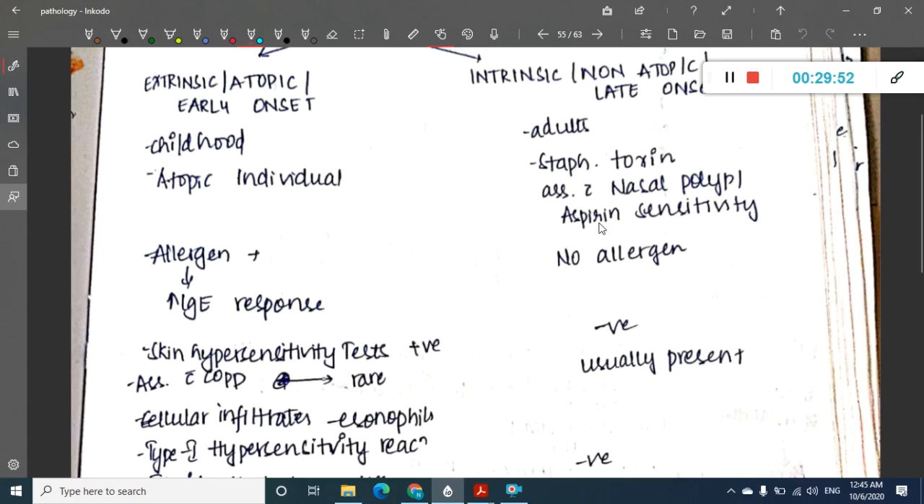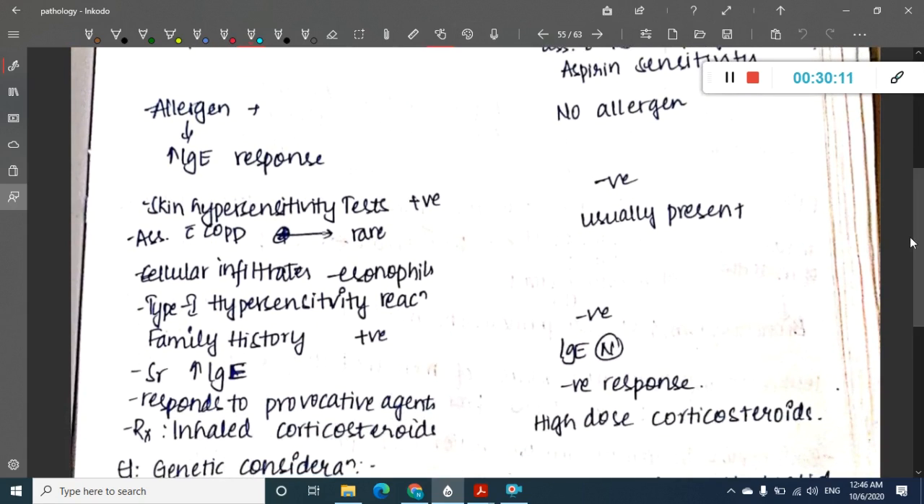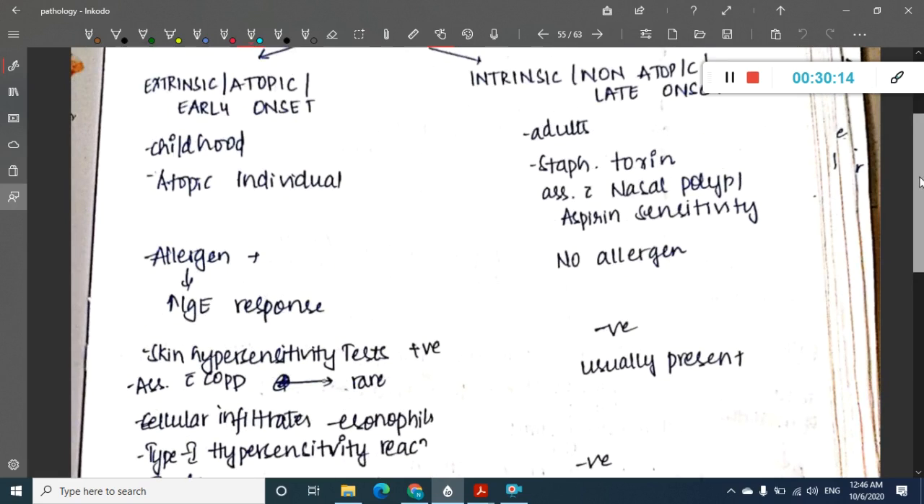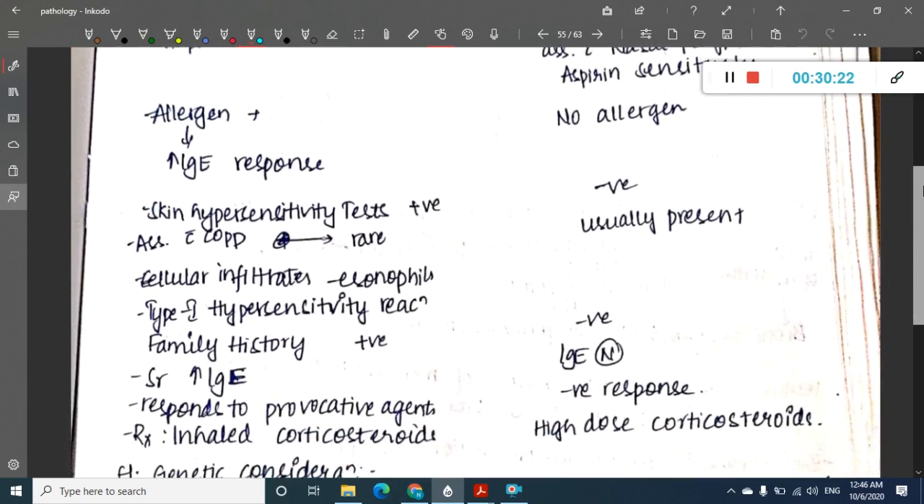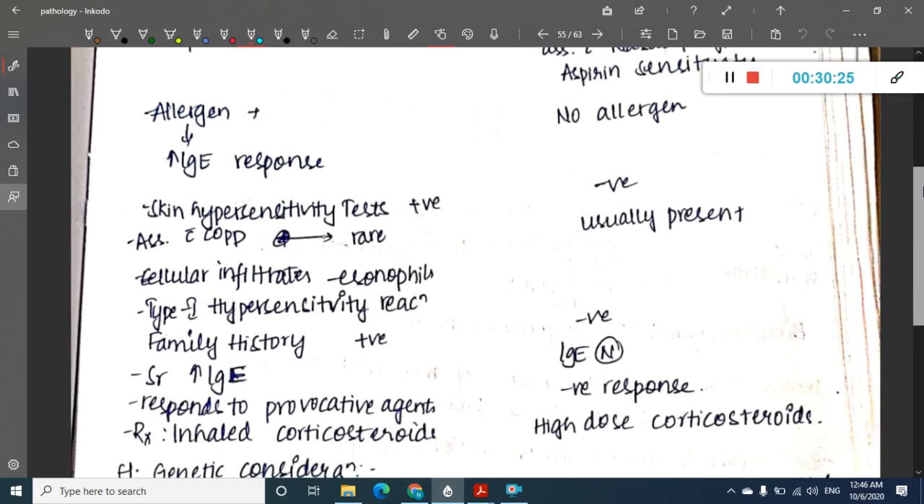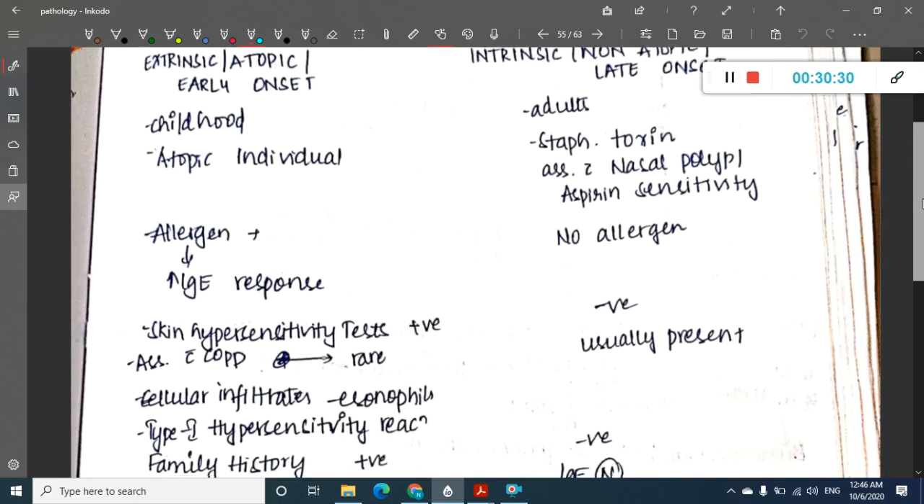Extrinsic asthma is most common in atopic individuals. Extrinsic is everything about allergy. So it is common in atopic individuals, common with allergens, and hypersensitivity tests give a positive result. It has eosinophils, type 1 hypersensitivity reaction, family history, increased IgE. All these are seen in early or atopic asthma. Whereas intrinsic or non-atopic asthma is seen in adults. Staphylococcal toxin, no allergens are seen, IgE is normal. There is not much family history about non-atopic asthma, and this non-atopic asthma is most common in adults.